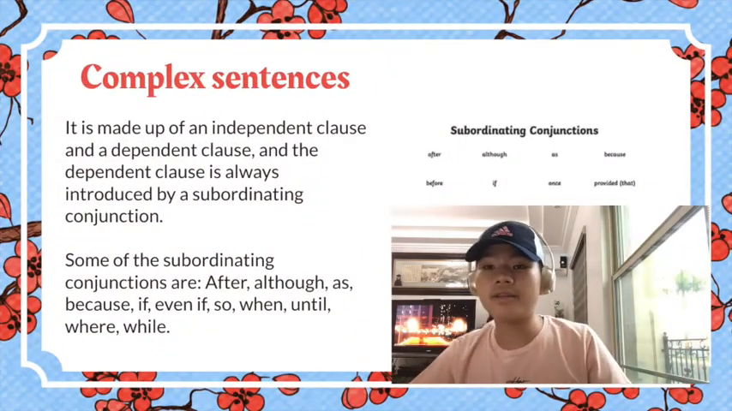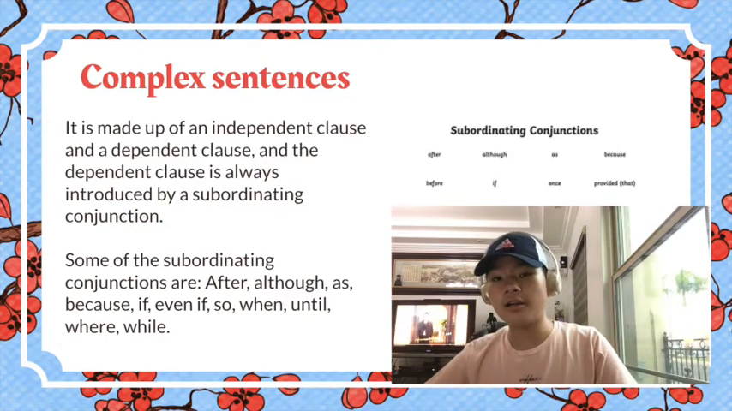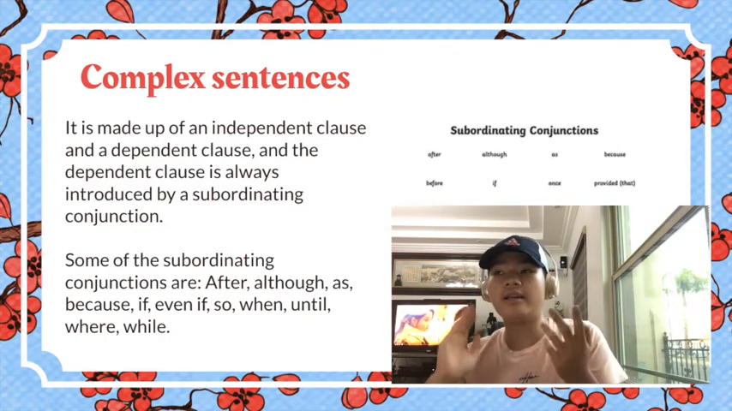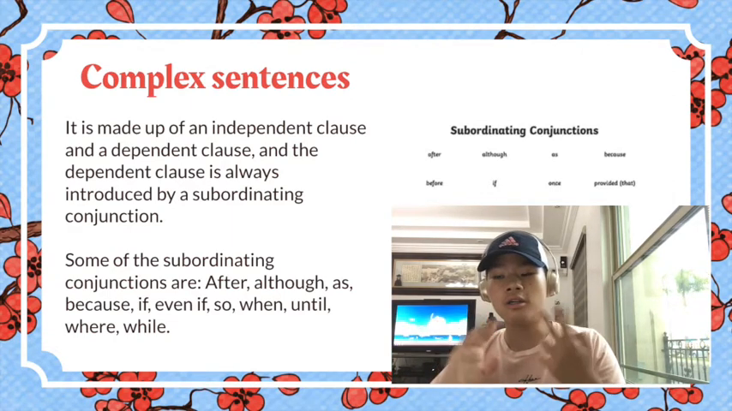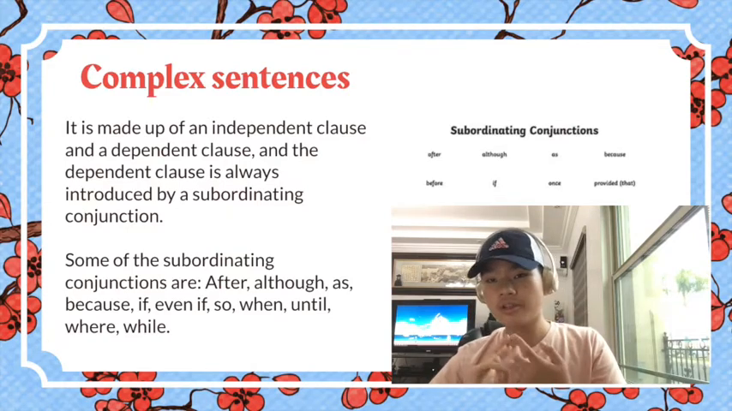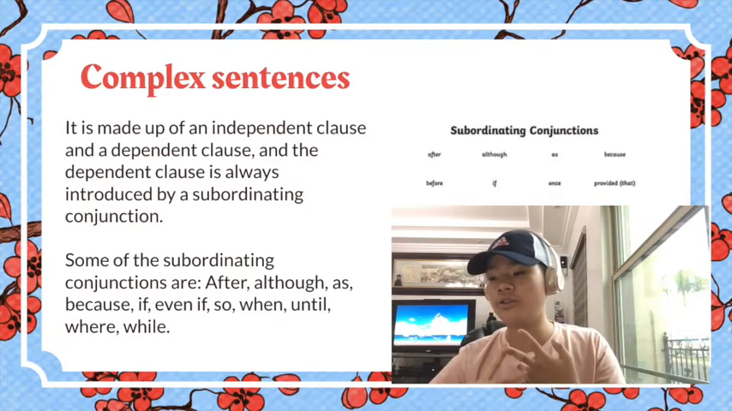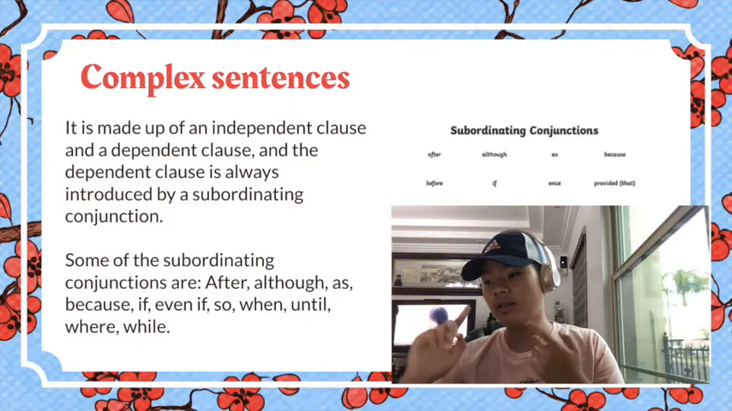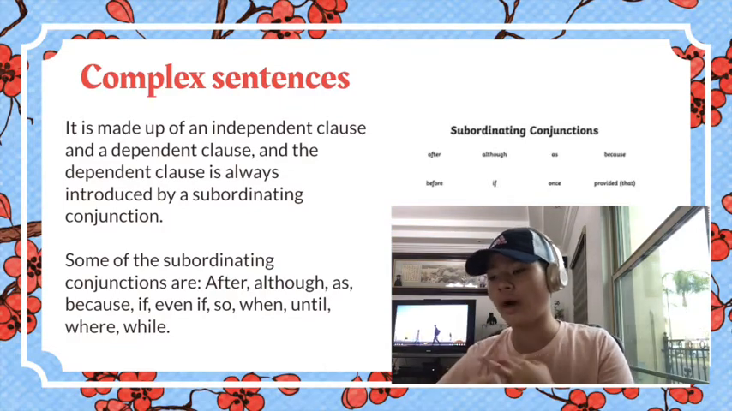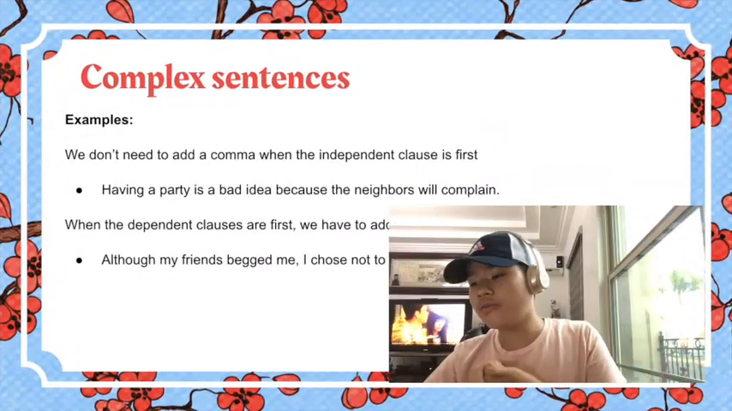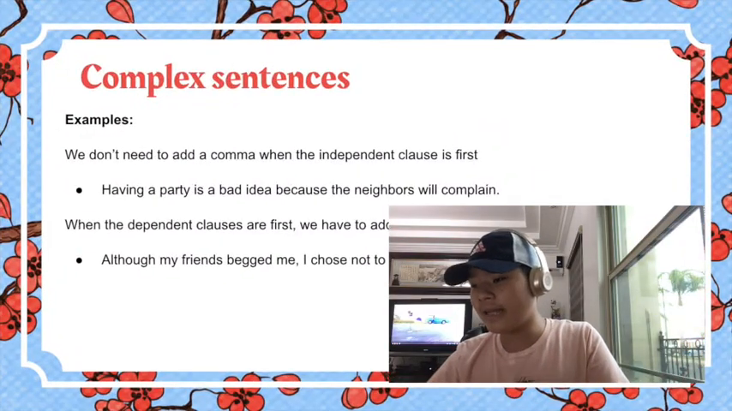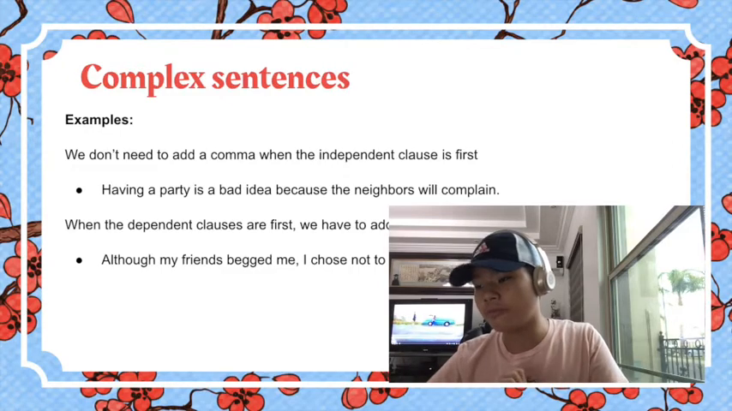And next we have the complex sentences. These are made of an independent clause and a dependent clause. The dependent clause is always introduced by a subordinating conjunction. Some of the examples are after, although, as, because, if, when, or while. And an example of it would be having a party is a bad idea because the neighbors will complain.